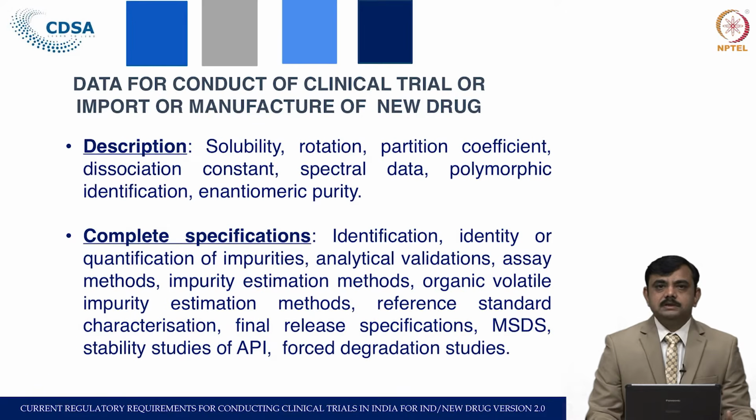Then stability studies of the API as mentioned in the new drug and clinical trial rule, for 30 degrees Celsius and 45 degrees Celsius for 6 months, have to be submitted. Then the forced degradation studies carried out to see the effect of accelerated conditions on the drug are also required to be submitted.